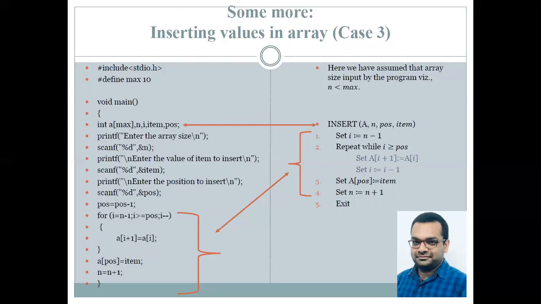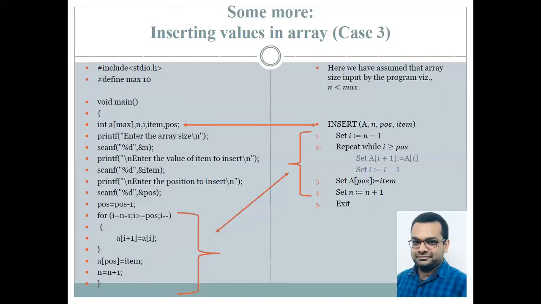Now statement number 1, we have set I equals to n minus 1. Why? Because now we don't need to search for that particular position where the item needs to be inserted. We are directly going to start from the highest index and keep on repeating. Now you can see statement number 2, till the time the I value is greater than or equal to position, we keep on transferring the values of the array at the ith index to the I plus 1th index, and we keep on decrementing I. So when the loop exits, when the I value becomes equal to the position, we successfully insert the item at a of position, and set the value of n equals to n plus 1 and exit.